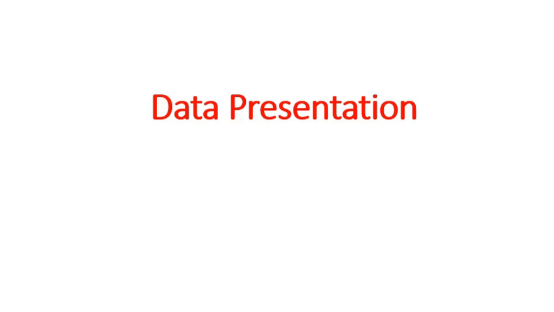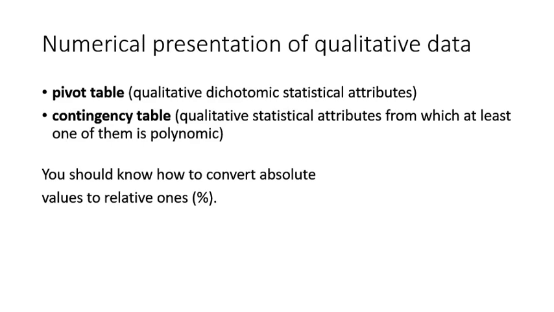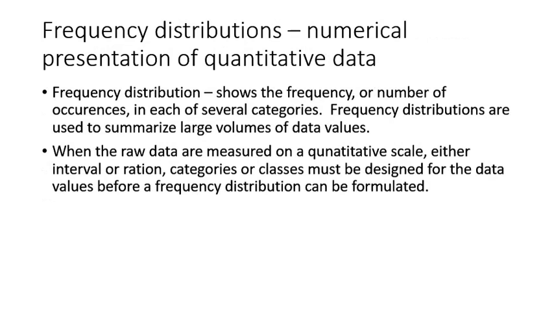Now let's understand what is data presentation. Numerical presentation of qualitative data can be done in form of pivot tables and contingency tables. Pivot tables are a qualitative dichotomous statistical presentation of the data, in which you have two columns, and you present the data accordingly. Contingency table is for qualitative statistical attributes from which at least one of them is polynomous, that is, it has more attributes. Then we have frequency distribution tables.